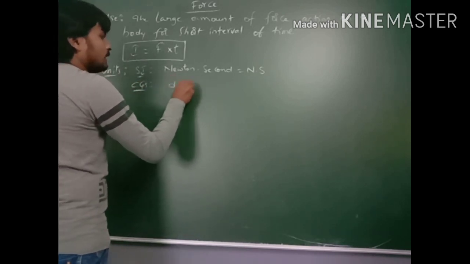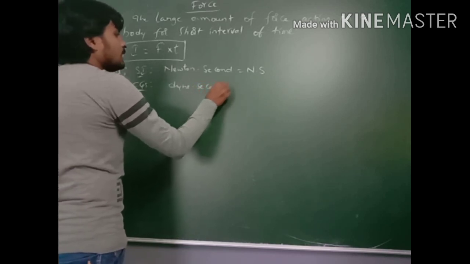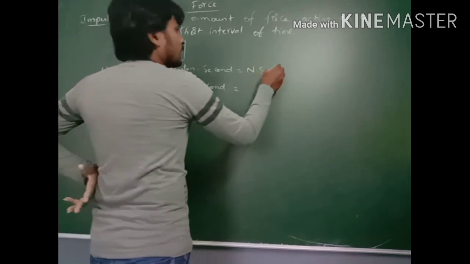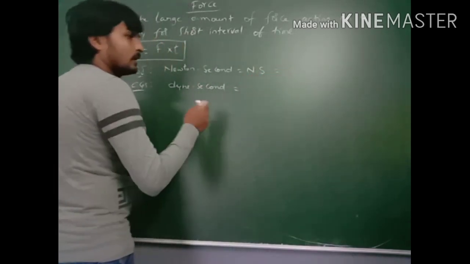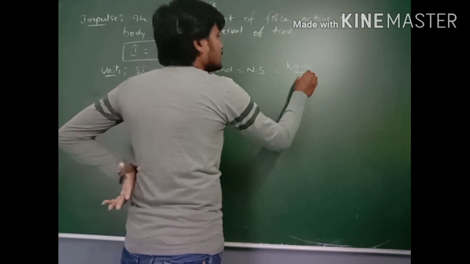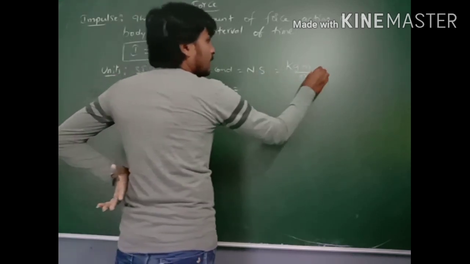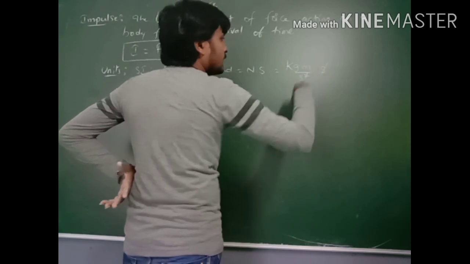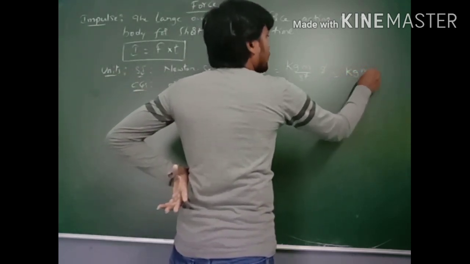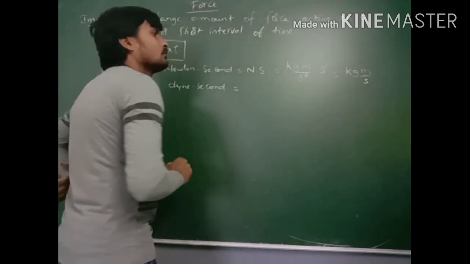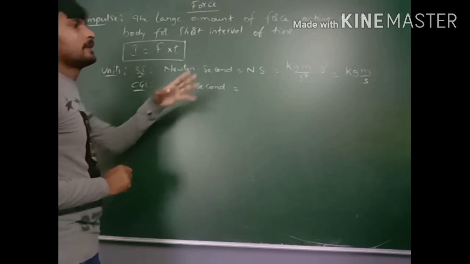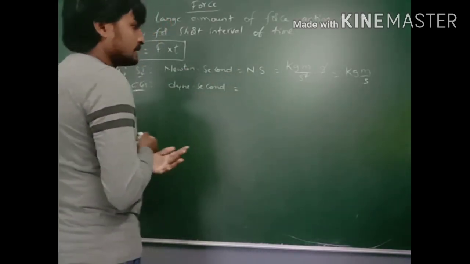Newton is nothing but kg meter per second square, into second, the second gets cancelled, so kg meter per second is also another SI unit for impulse, kg meter per second or Newton second.